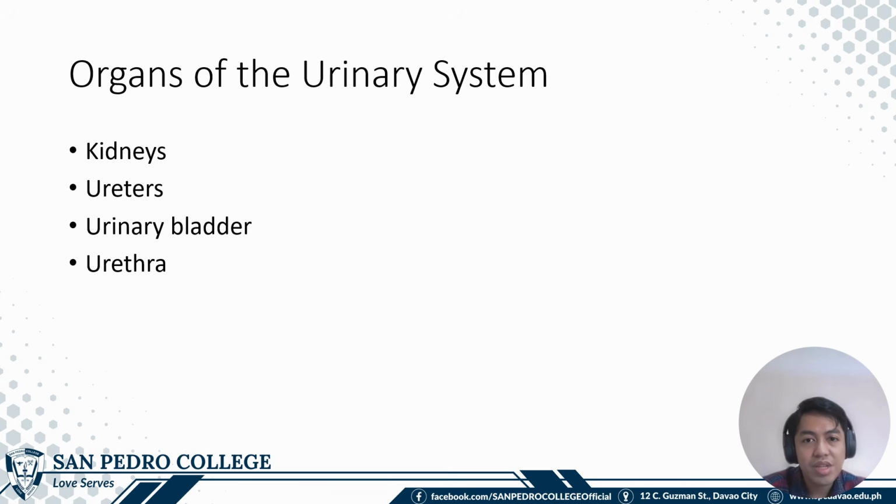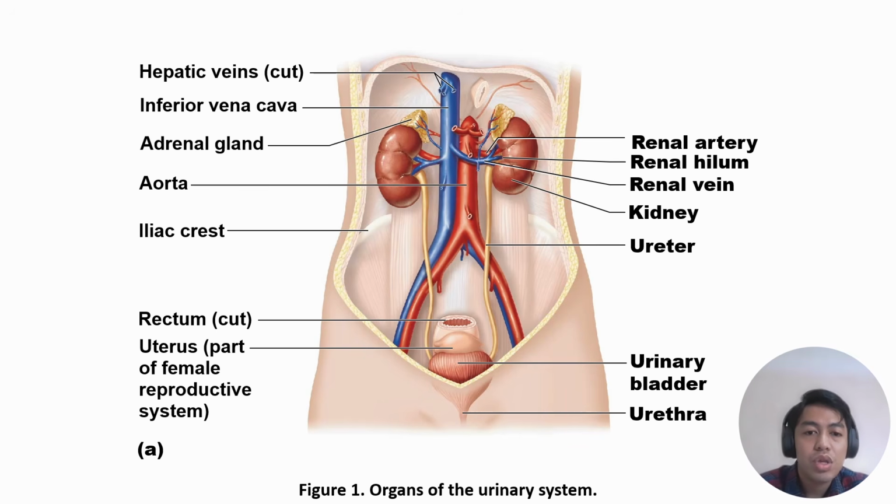The organs of the urinary system include the kidneys, ureters, urinary bladder, and urethra, and we will discuss each of these later. So this diagram shows you the location of the organs of the urinary system. You have here the kidneys, the ureters. These slender tubes here are the ureters. Then down you have the urinary bladder and the urethra.